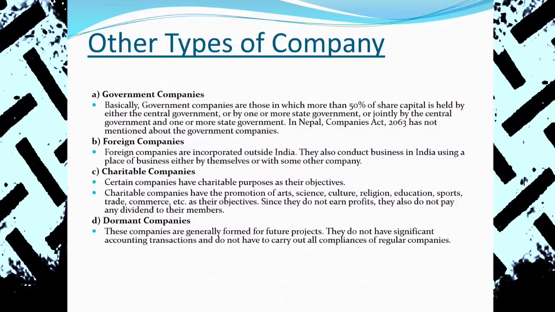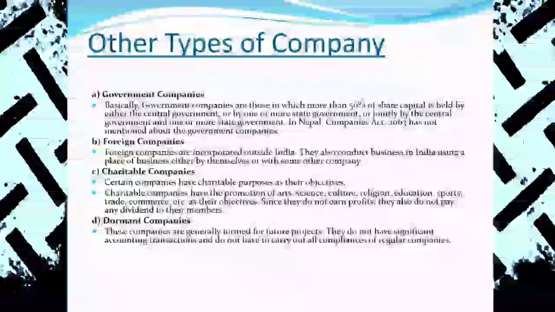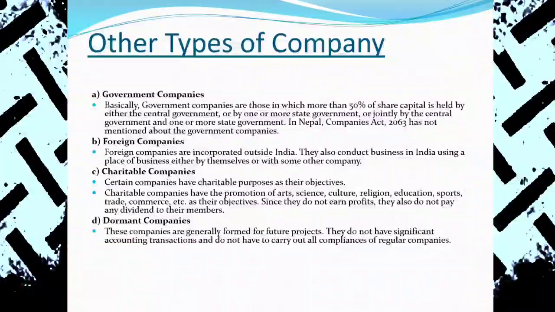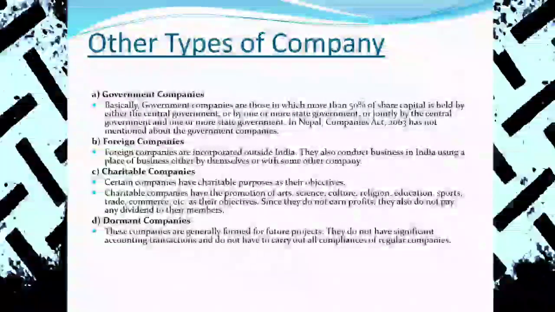For the hydropower project को लागि चाहिँ पहिला design को लागि मात्रै company establish गरिन्छ नि. That is the dormant company. They are generally formed under the future project. Future project को लागि just design को लागि पनि company स्थापना गरिन्छ. First, for the only purpose of design of the hydropower project. Design को लागि नै 8 वर्ष 10 वर्ष लाग्न सक्छ, 4 वर्ष लाग्न सक्छ. So for that purpose, if the company is established for future planning and future projects, that is a dormant company.